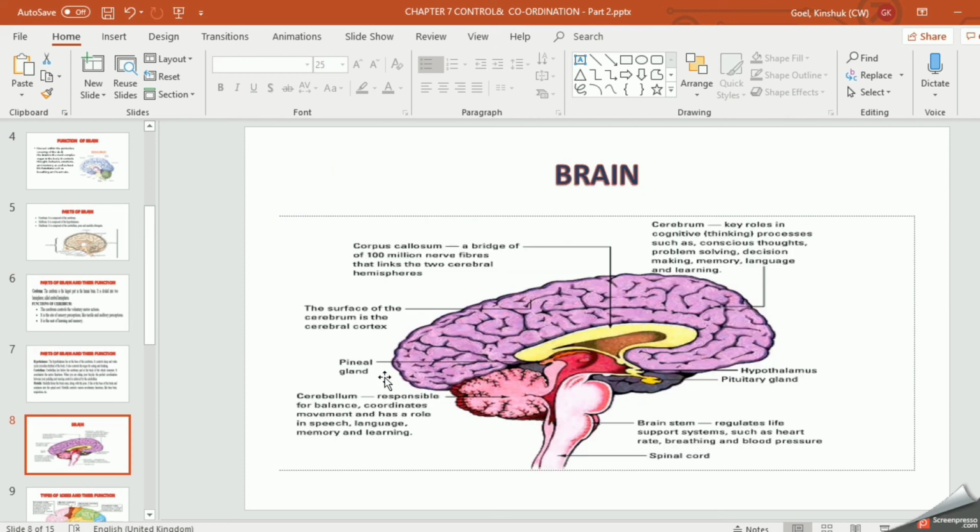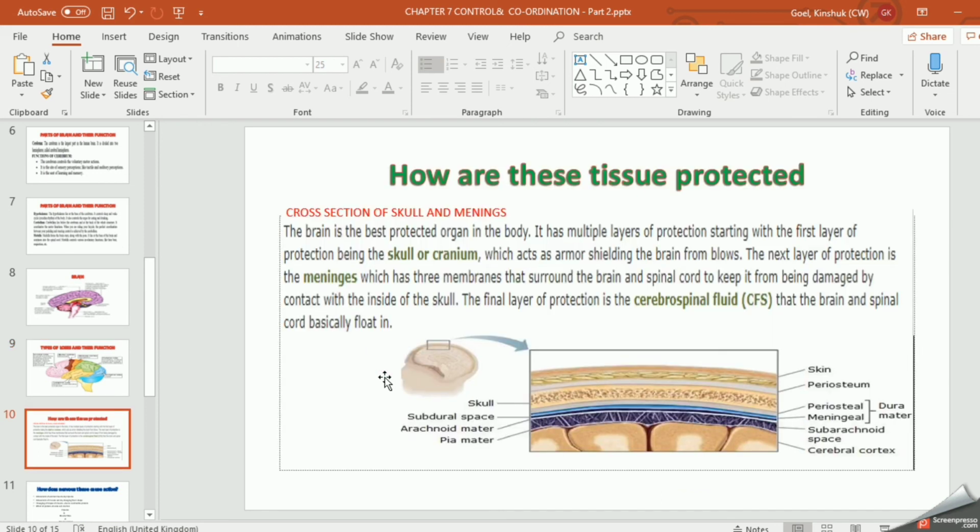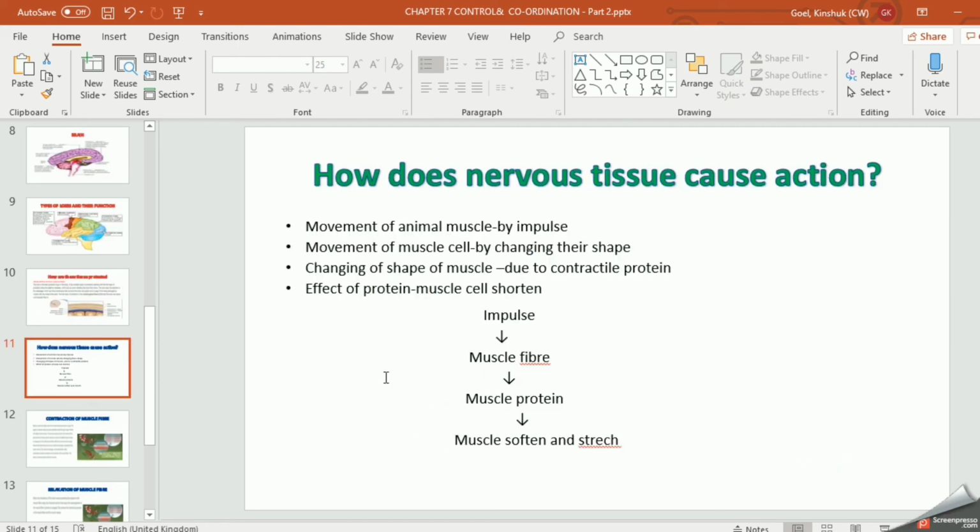Then I have given you the diagram where the functions are written. Then I have discussed the lobes which are present in our forebrain and what activities they control, right? Then I have discussed how your brain is protected. Then last is what causes action. That is, when you are moving, when you are pulling your hands back, your muscles contract due to contractile protein. Again, I am telling you, this protein will give all the information. So contraction of muscles is just like the function of sliding doors, right? Clear? So this is all about your brain.